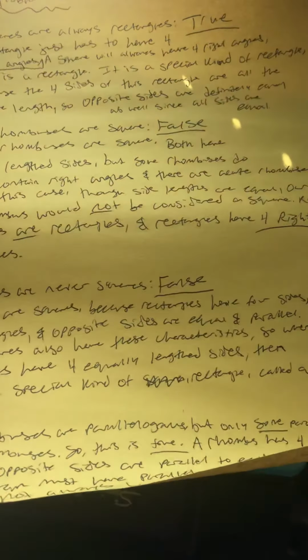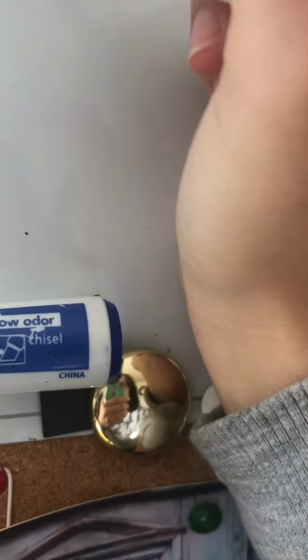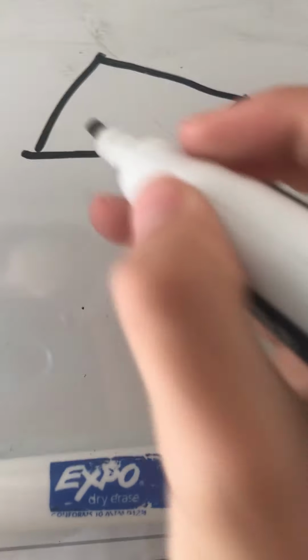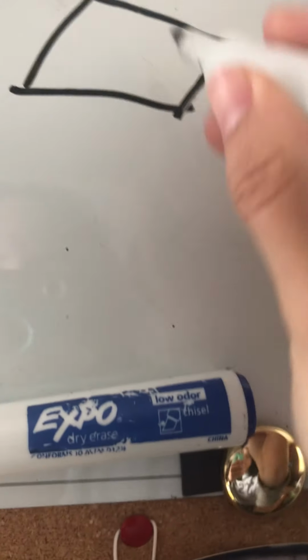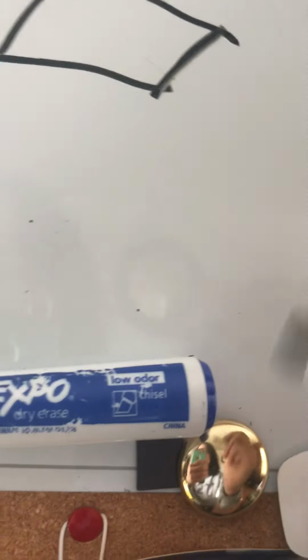So some parallelograms will look kind of like this. I don't know if I can get my marker open. Okay. So this is a parallelogram, right? So just imagine that I drew this well. So this side and this side are parallel, this side and this side are parallel. But this side's a little bit longer than this side. This is not 4 equally length sides here, so this would be a parallelogram, but it's not a rhombus.